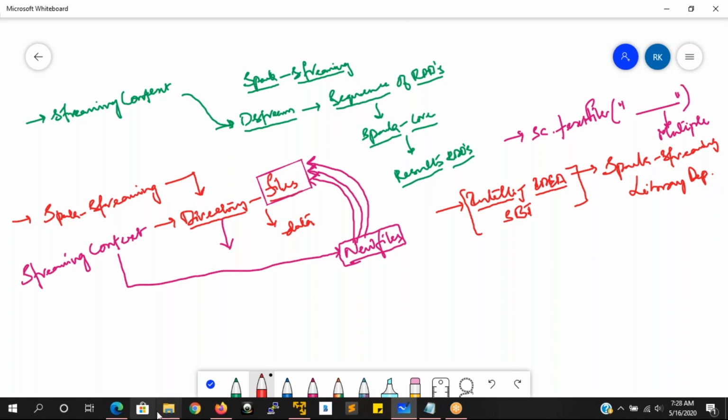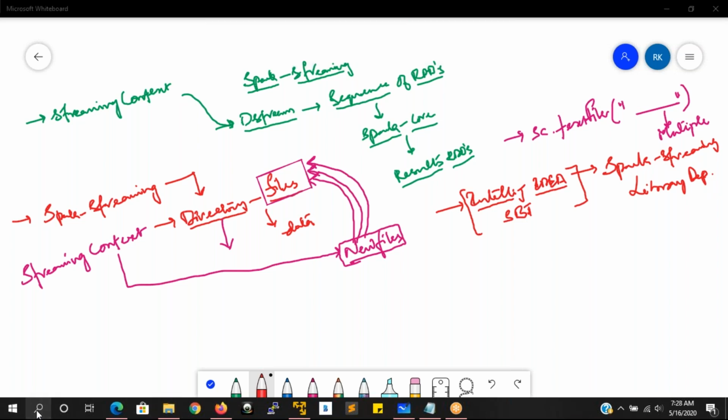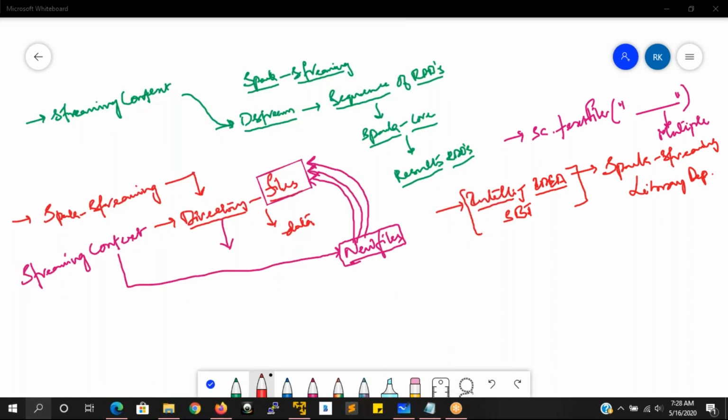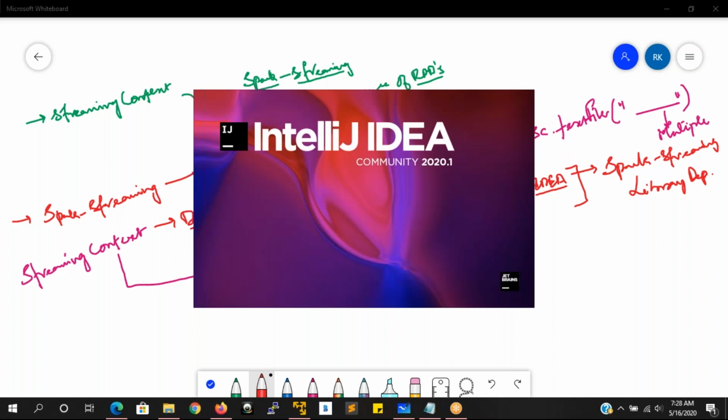Now let us see how exactly these streaming applications are going to be set up. I'm just trying to open this IntelliJ IDEA. Let it open, and I will show you how to link this IntelliJ IDEA with the streaming application. Before that, I will run the same code in the shell prompt, and I will show you how exactly we read the data from the directory and process the data here.